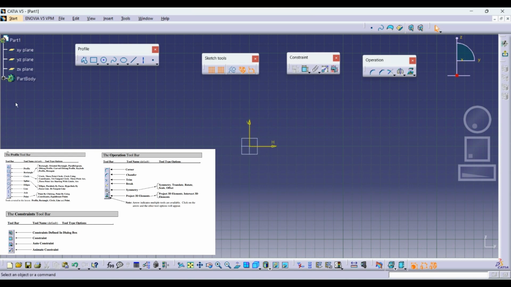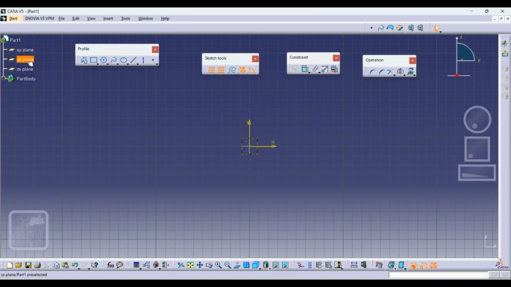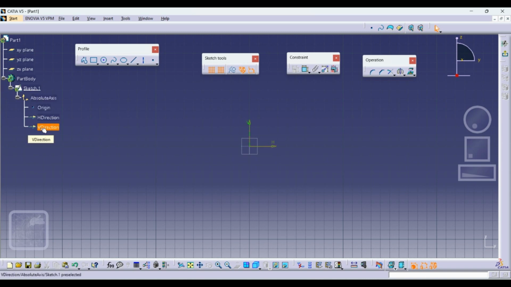So this is our specification tree, where it tells about the planes: the XY plane, YZ plane, XZ plane. Then we have the part body. In part body it tells about the sketch, and in sketch it tells about the absolute axis, origin, H direction, and V direction, horizontal direction and vertical direction. Whatever you are making will come under this tree, and you can directly go to that particular component by this specification tree.